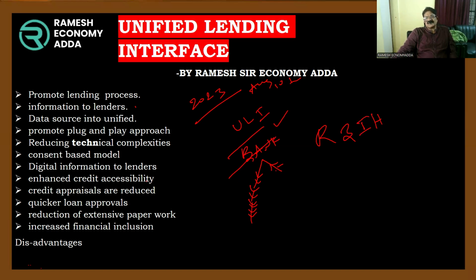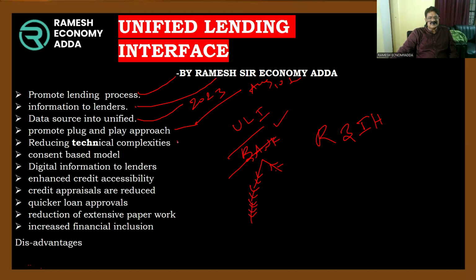So no paperwork. For example, you see the advantages I just mentioned. It promotes the lending process, with information to lenders. The data source is unified, all the data. It promotes plug and play. Soon after getting the information, they forward the loans within 59 minutes.